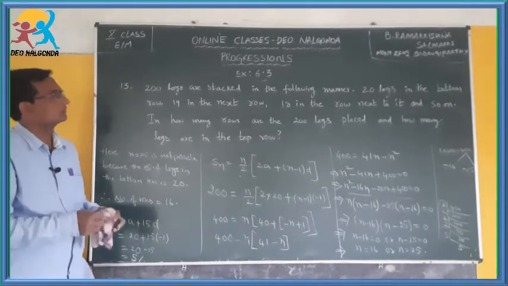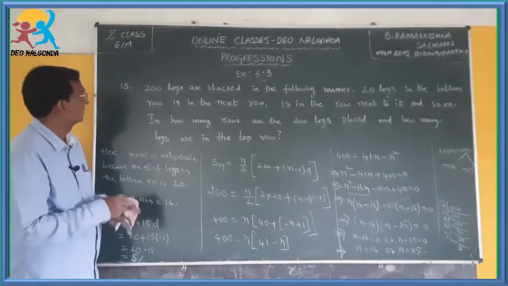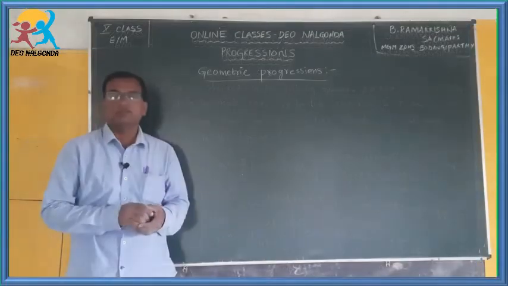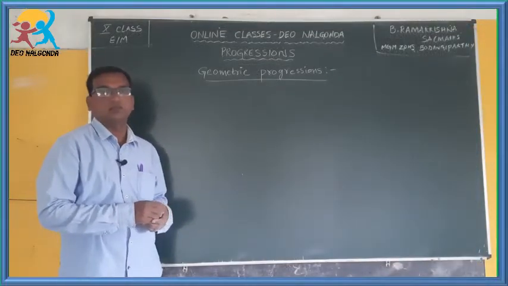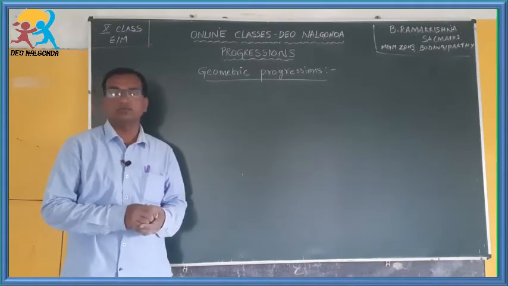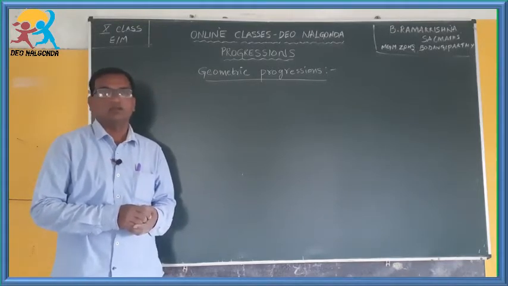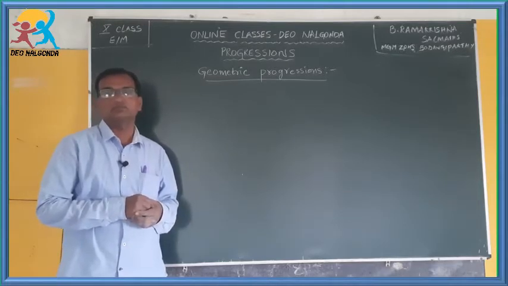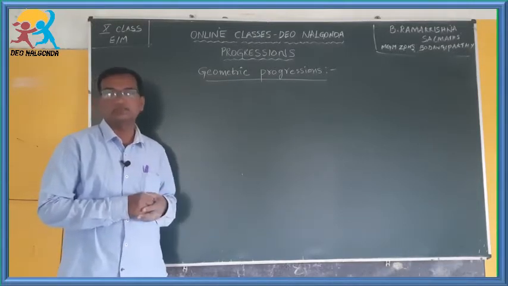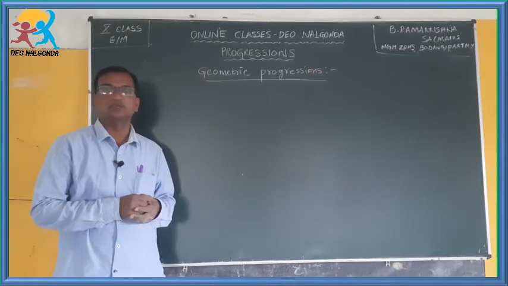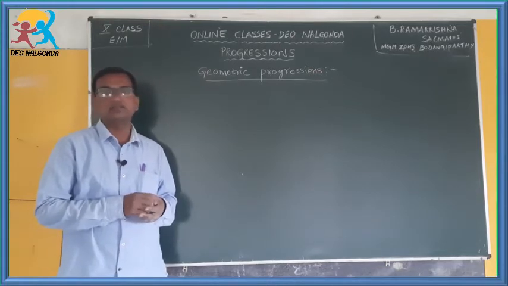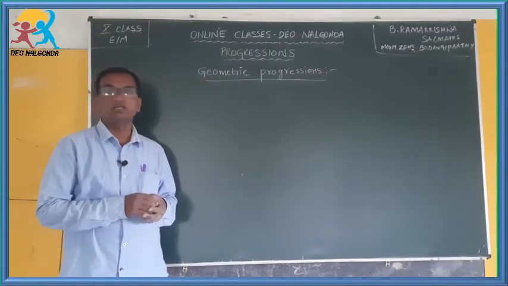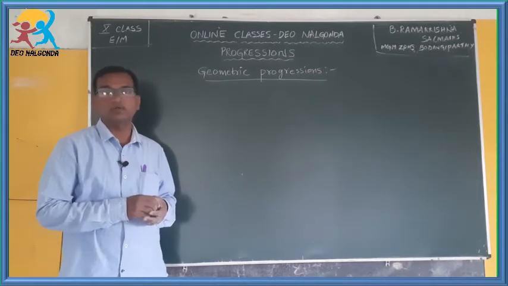Okay, well, let me move on to the other questions. In the previous classes we discussed arithmetic progression. I didn't go through the example problems. There were 3 exercises based on arithmetic progressions. I think you can go through the examples, and don't leave the examples also, which are very important.